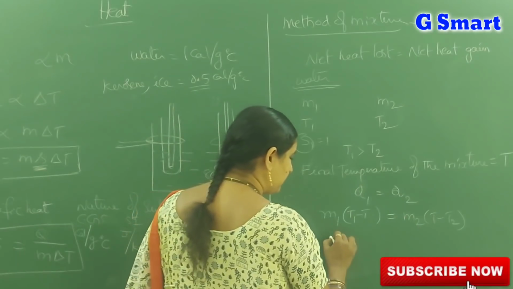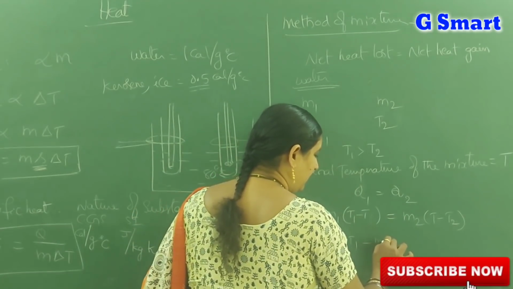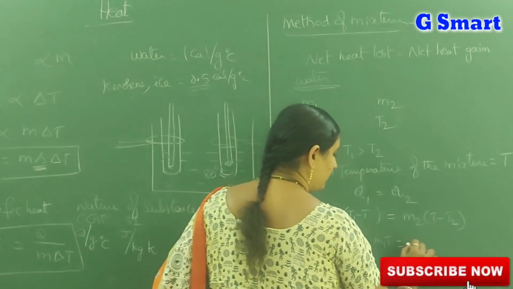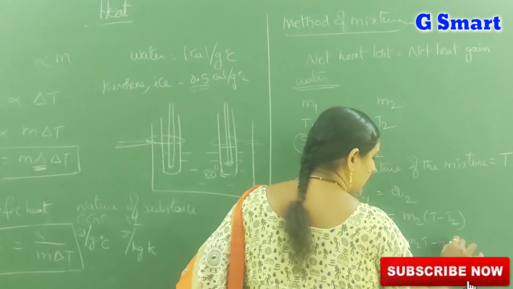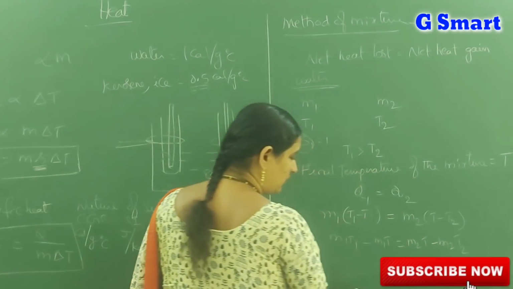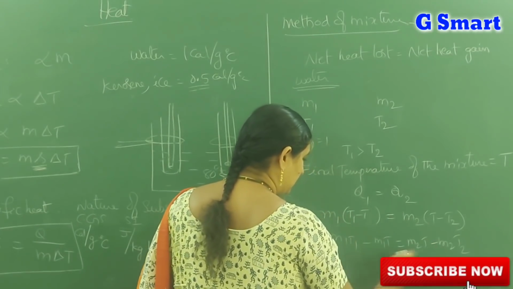If you simplify this, M1 T1 minus M1 T is equal to M2 T minus M2 T2. Take this M2 T2 here and this M1 T to the other side.